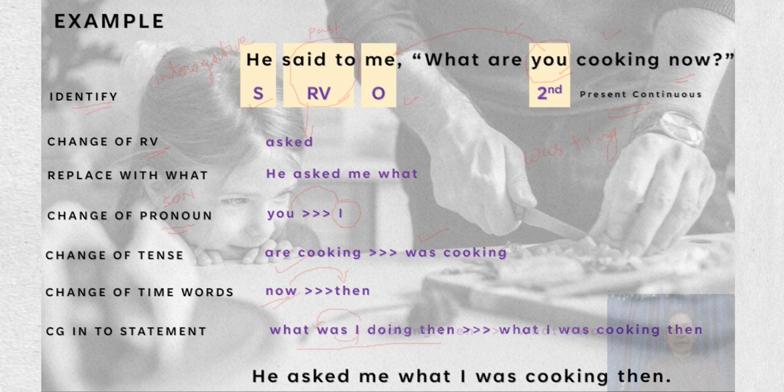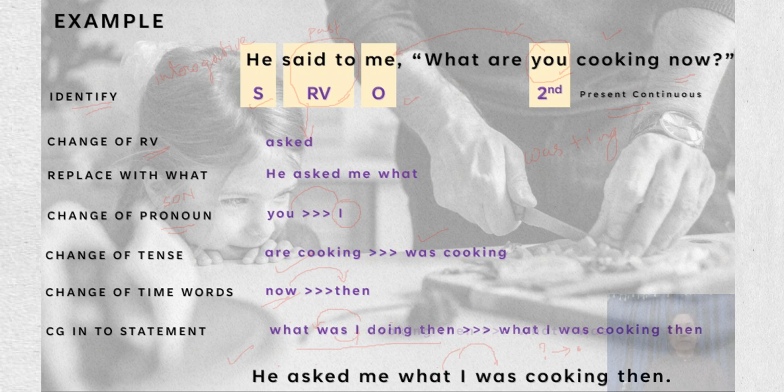So he asked me what I was cooking. The question mark is replaced by a period or full stop. So this is the final sentence: he asked me what I was cooking then.